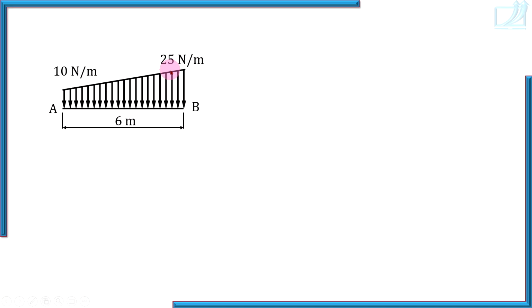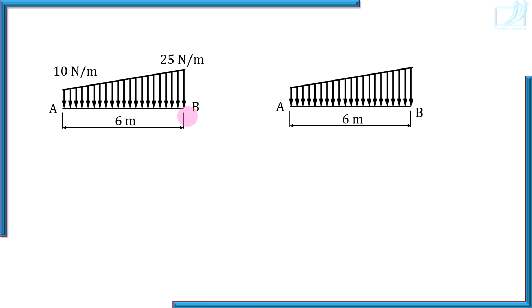It's simple. Here it is a trapezoidal load. Its intensity is varying from 10 Newton per meter at its end A to 25 Newton per meter at its end B. What we are having is simply practice of replacing distributed force by point force. Watch what we do here.